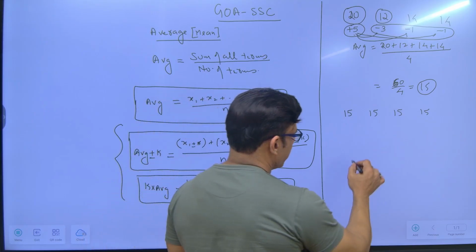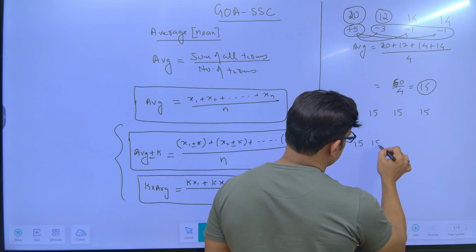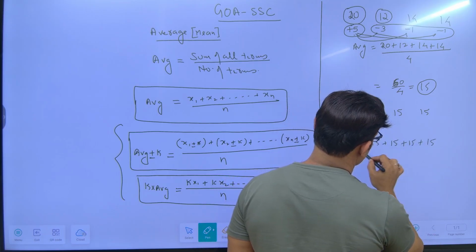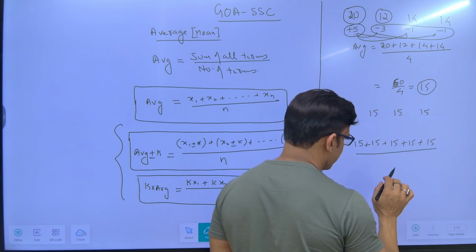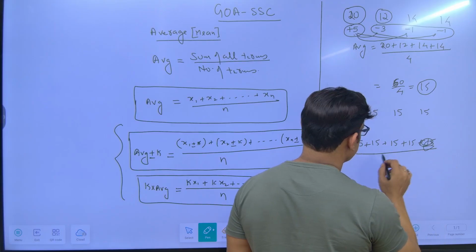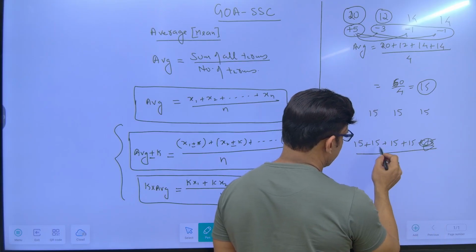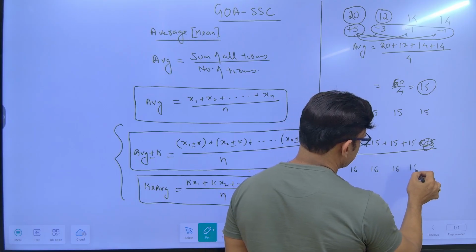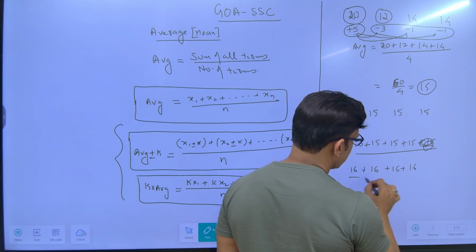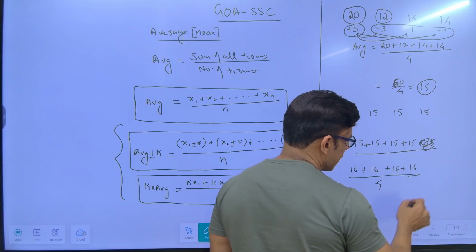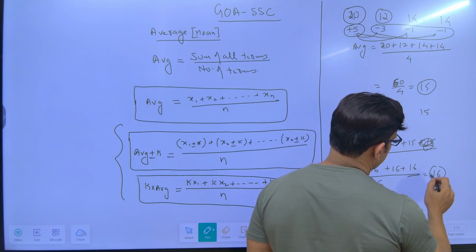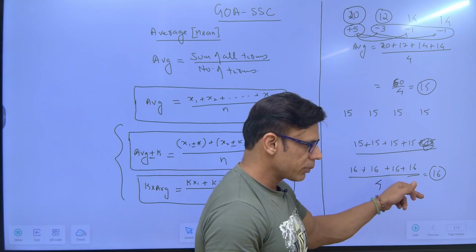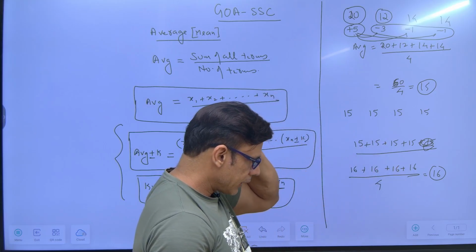Now what does it mean when I explain this? It means if you have 4 numbers and the average is 15, and if I increase each term by 1, initially the average is 15. If I increase each term, let's say make it 16, 16, 16, 16, and divide by 4, the average will also be 16. Why? Because I am increasing each term by plus 1. So the average will also get increased by 1.